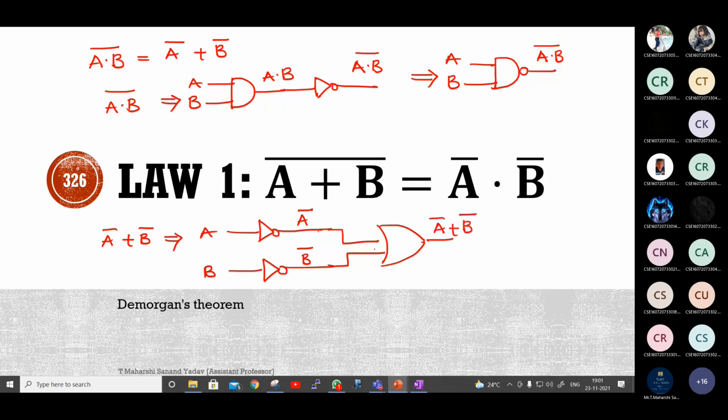Instead of this, how should I draw? Draw one OR gate, put two bubbles before it. A and B are the input, so that output will be A bar plus B bar. What is this gate called as? Bubbled, which gate, OR gate or AND gate? OR gate. Right, bubbled OR gate. This is called as bubbled OR gate. This is called as NAND gate.